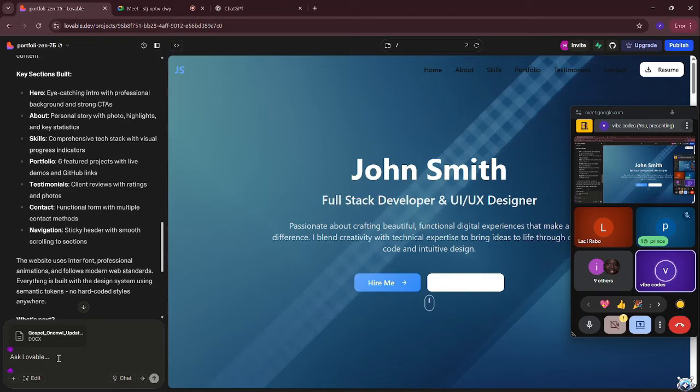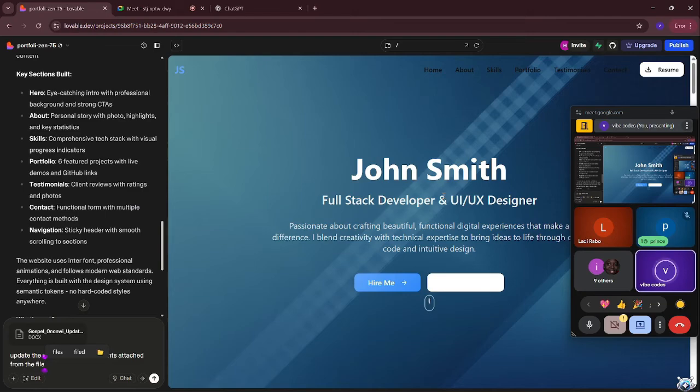So what I'm going to say is, update the website with the contents attached from the file. What I'm actually telling Lovable is that now you should update this website.